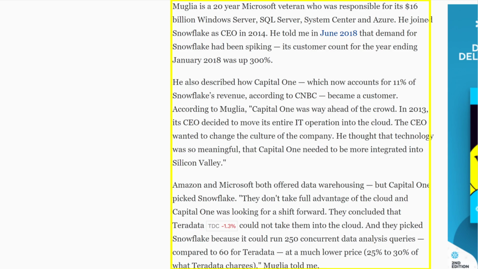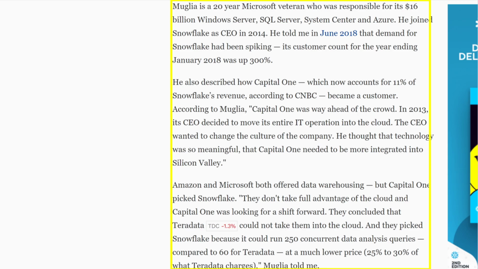He also described how Capital One, which now accounts for 11% of Snowflake's revenue, according to CNBC, became a customer. According to Muglia, Capital One was way ahead of the crowd. In 2013, its CEO decided to move its entire IT operation onto the cloud. The CEO wanted to change the culture of the company. He thought that the technology was so meaningful that Capital One needed to be more integrated into Silicon Valley. Amazon and Microsoft both offer data warehousing, but Capital One picked Snowflake.